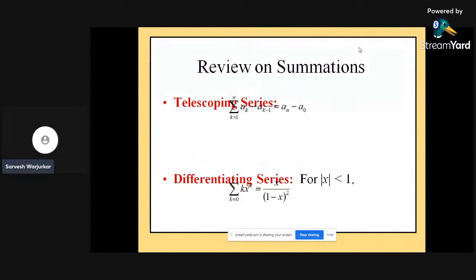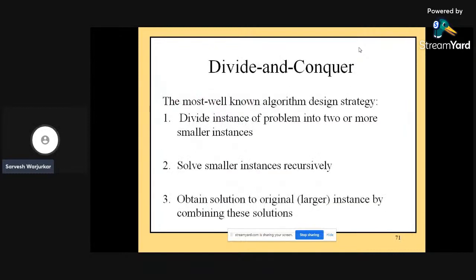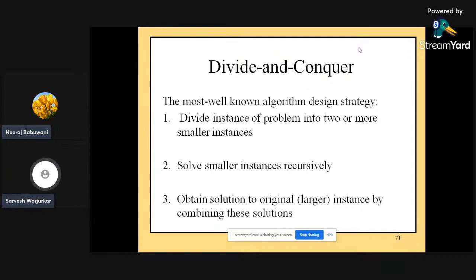The telescoping series and differentiating series are not that much in use, and with the help of another example I can explain the divide and conquer strategy. This is a design technique. There are four different design techniques: one is divide and conquer, another is dynamic, another is greedy, and graphical methods as well. So we'll go first with the divide and conquer algorithm.